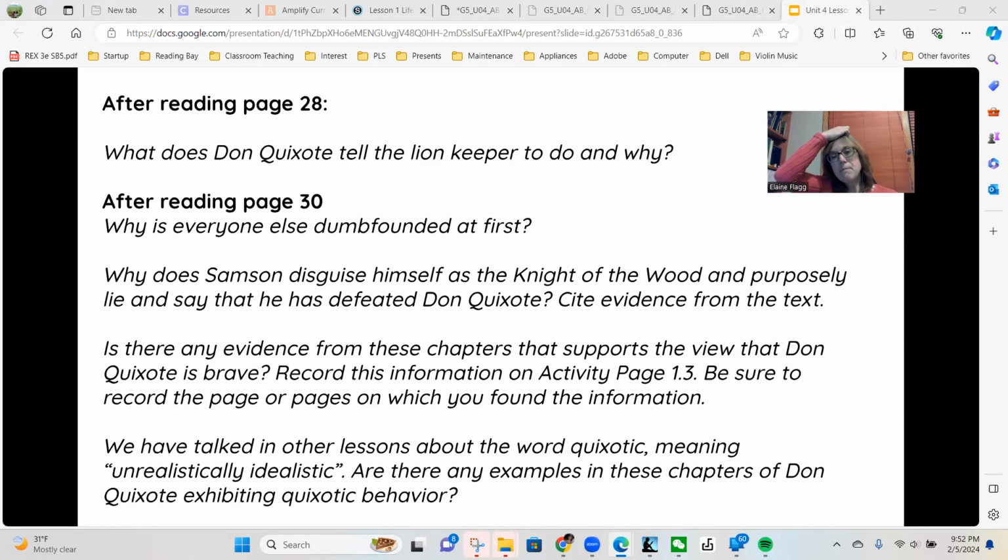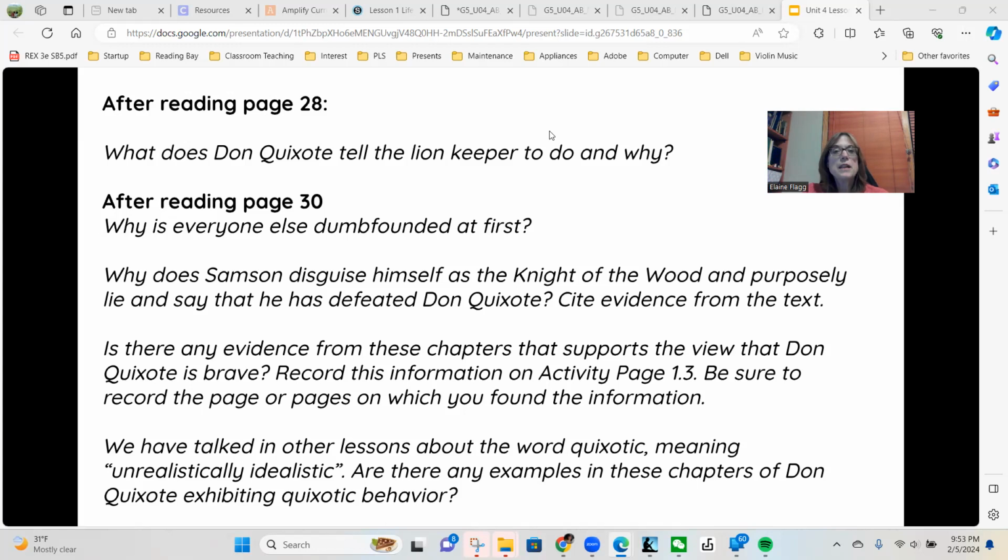So some things that might be unrealistically idealistic is that he challenged the Knight of the Wood to a duel and insisted that the lion keeper release the lions from the cage. So those are things that are very idealistic.